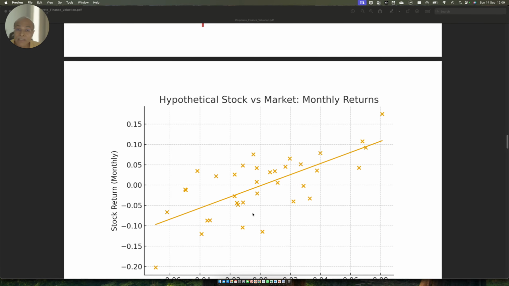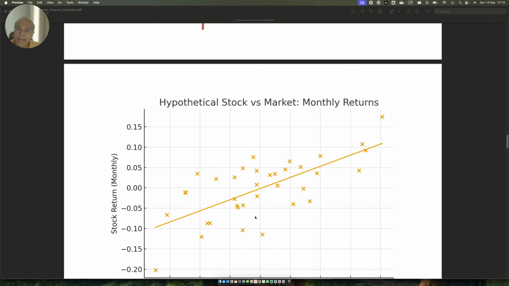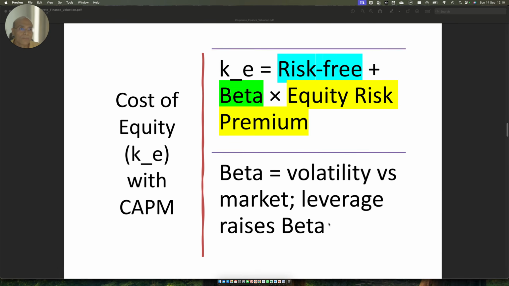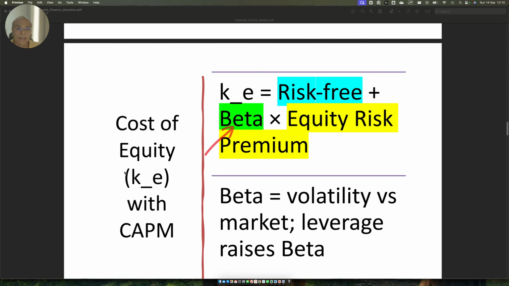But if the company has less volatility, then the beta is less than 1. And if the company has higher volatility compared to the Sensex, because you don't know when you are going to exit the market, you may end up exiting at the bottom, when the market price is at its lowest. Therefore, the higher the beta, the higher the cost of equity, meaning that the company is highly leveraged and its returns are not certain.